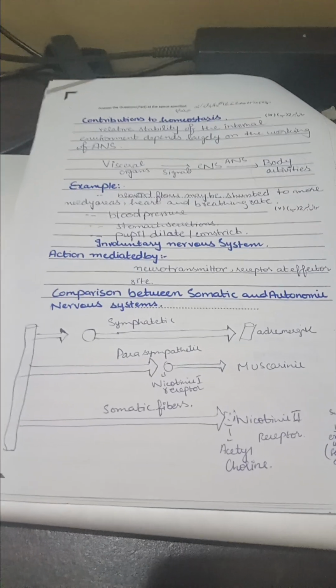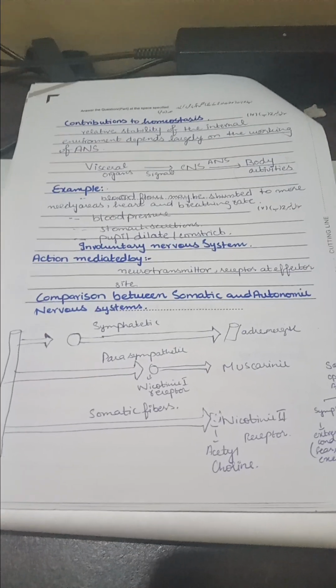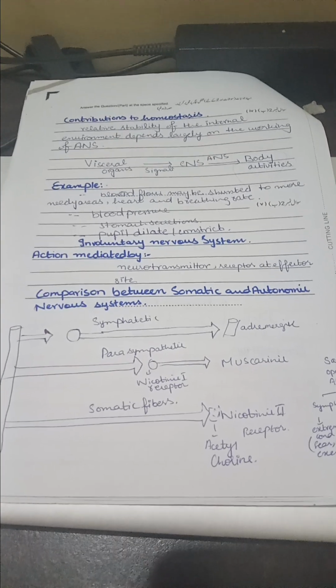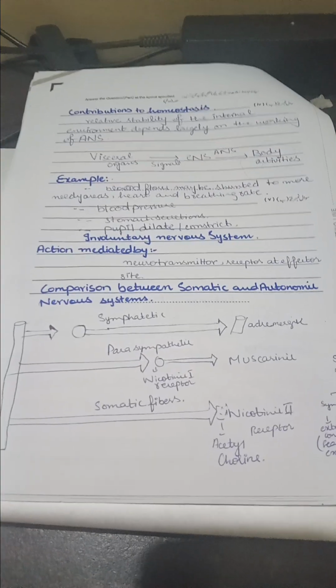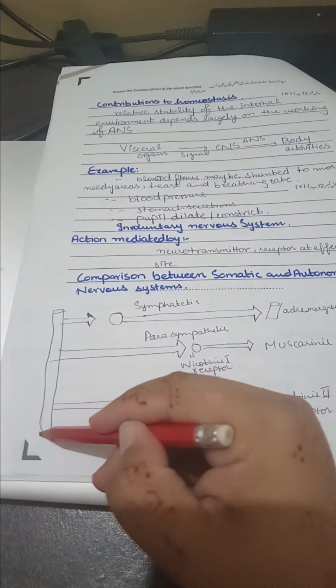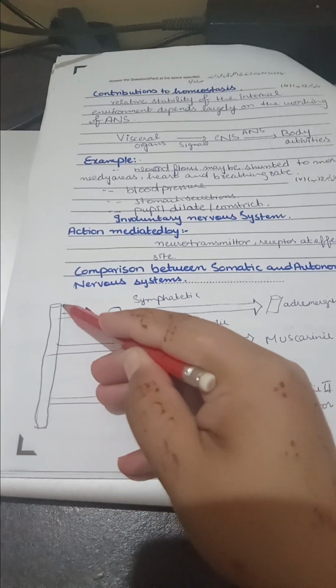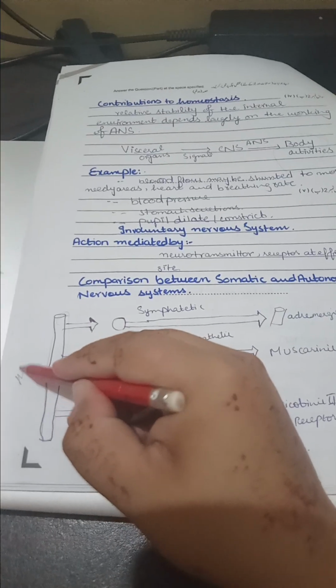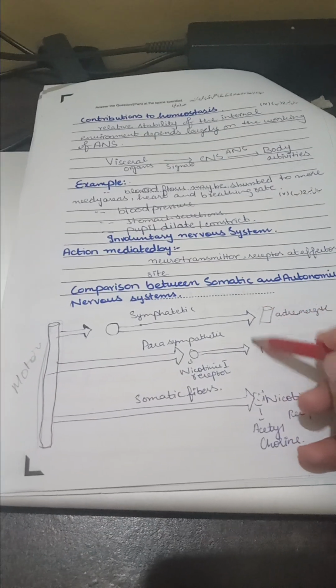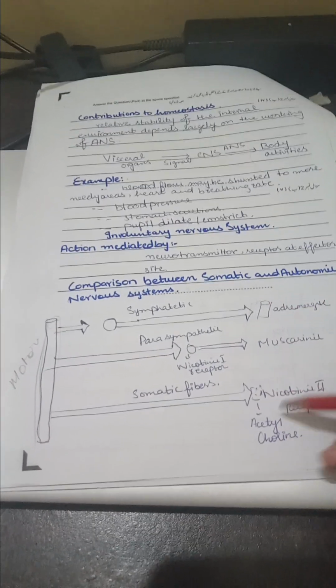Now we will discuss the difference between the two parts of the peripheral nervous system, that is, somatic and autonomic. So we will consider this as the CNS on one major side, because we are saying that it is a motor division. So motor will be carrying from the CNS to the effector site. These will be the effector sites.